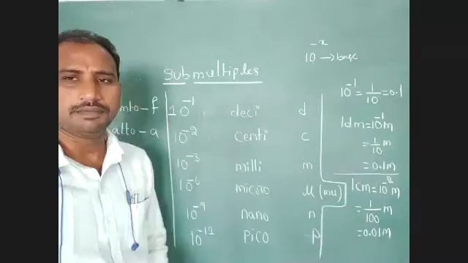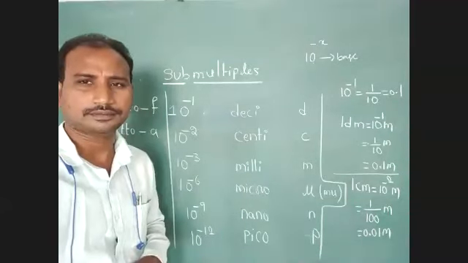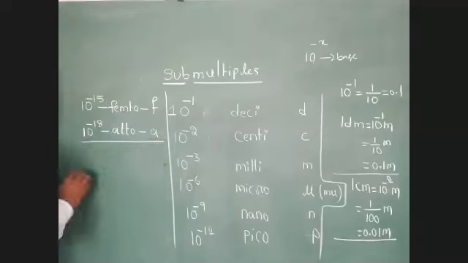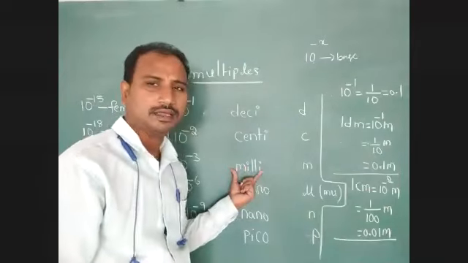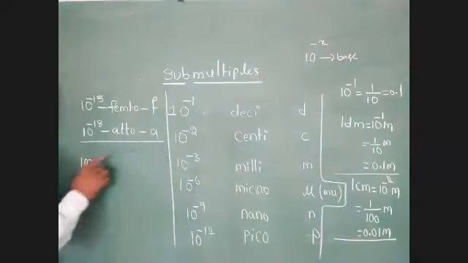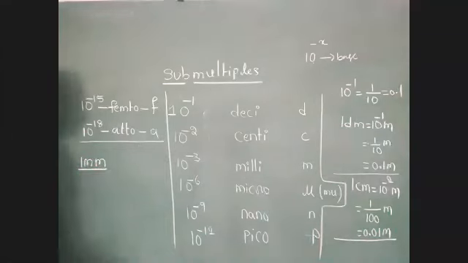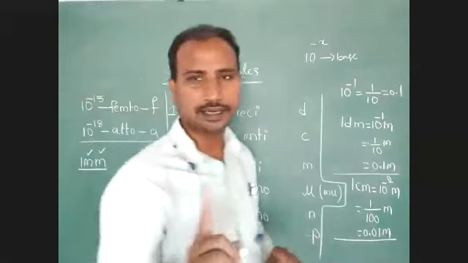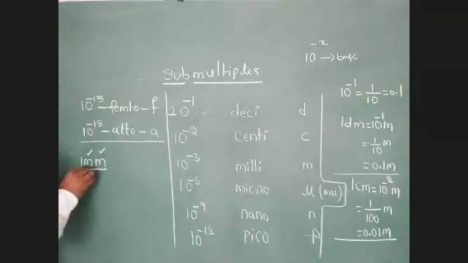Next, 1 millimeter. I observed this type of question in many physics problems. Here they don't directly give the word milli; they only represent symbols. In 1 millimeter, both letters are small, but the first letter is the submultiple and the second letter is the unit. Don't get confused here.